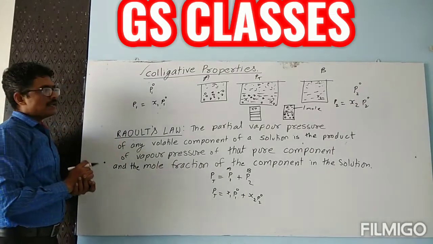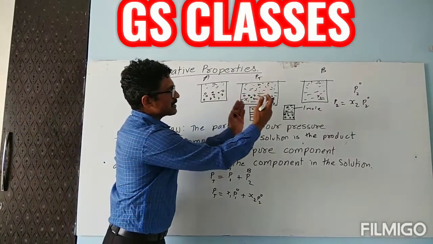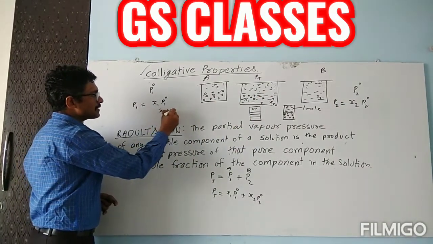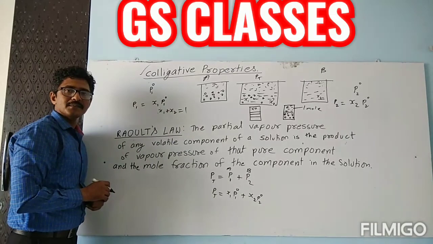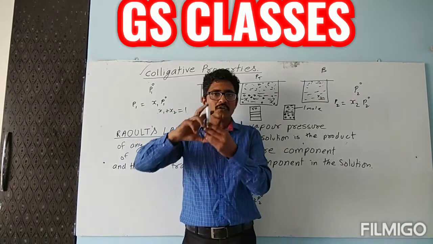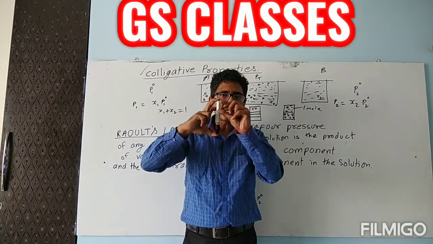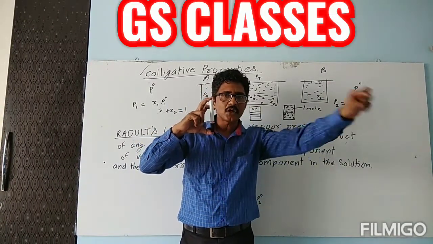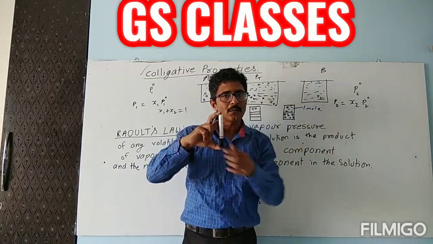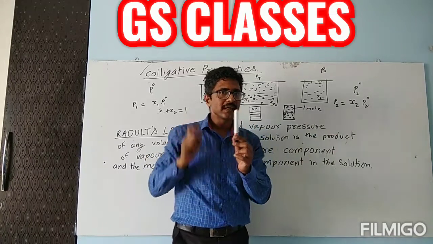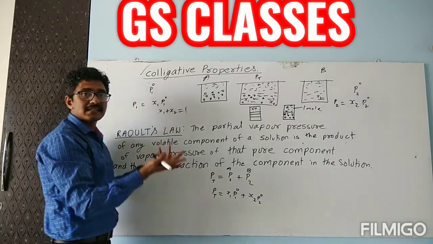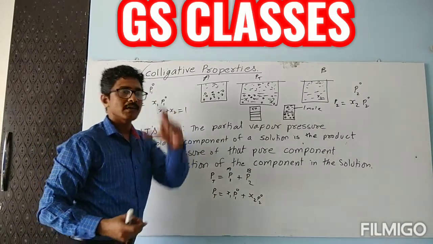Children, since we are now discussing mole fraction, remember X1 plus X2 is always 1. Yes? For example, out of 1 rupee, if 50 paisa has gone for this work, 20 paisa for this work, 30 paisa for this work, if I add all, it will become 1 rupee. Same thing, these are the mole fractions. Means we are discussing in terms of 1 mole.